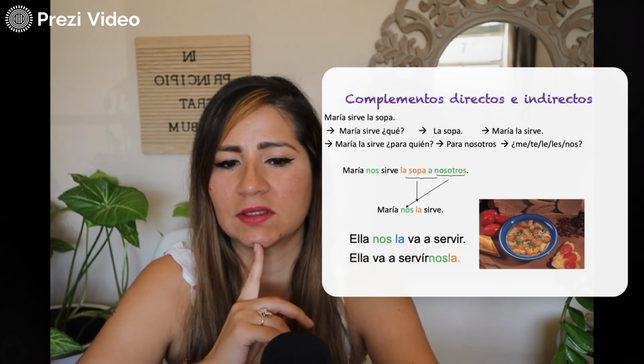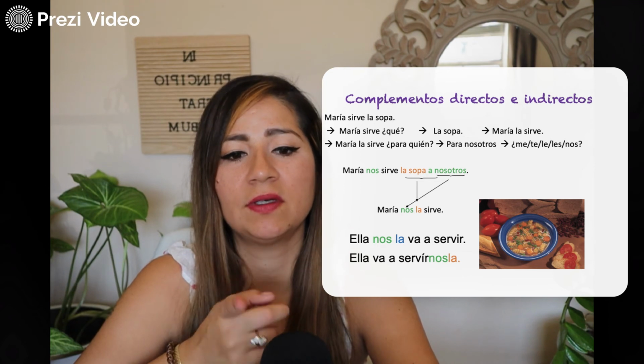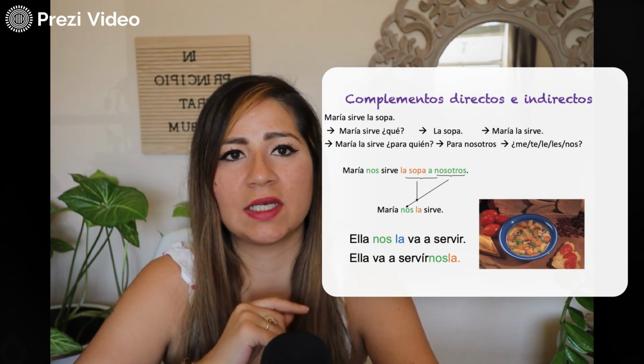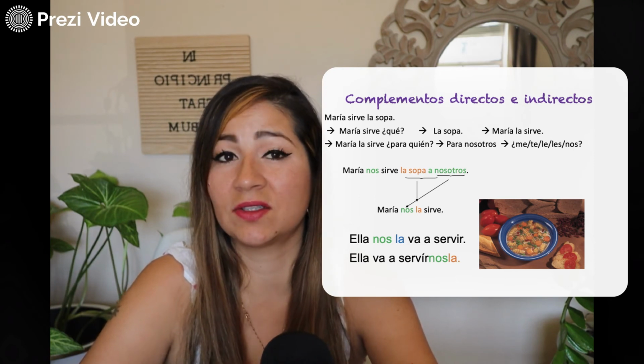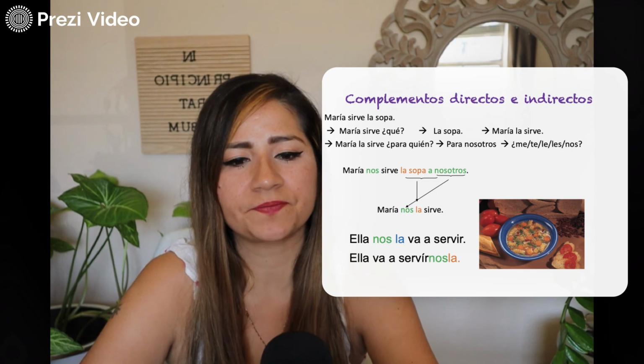You cannot do it backwards. It wouldn't make sense. So first the subject, then the indirect object pronoun, then the direct, and then the verb. So María nos la sirve. María, to us, it serves. That's what it's literally saying, but we're saying María serves it to us.